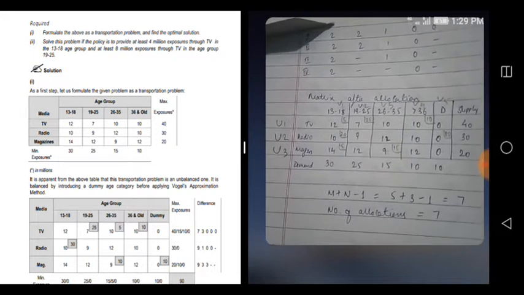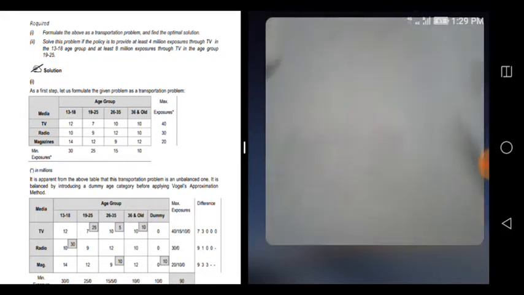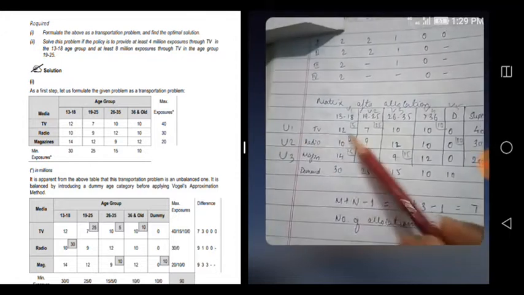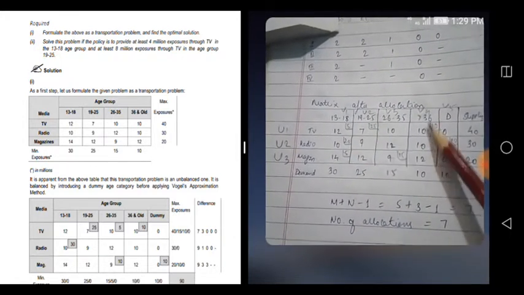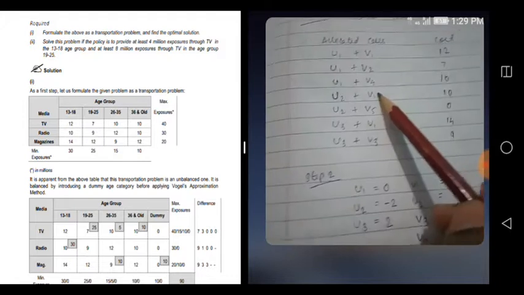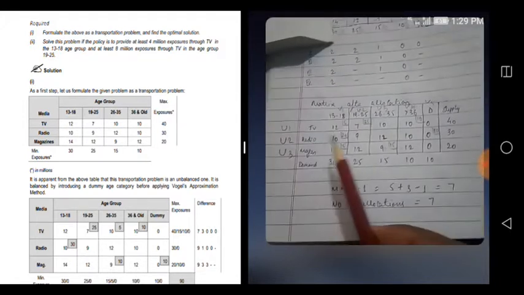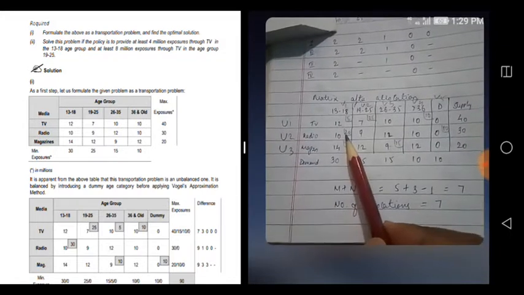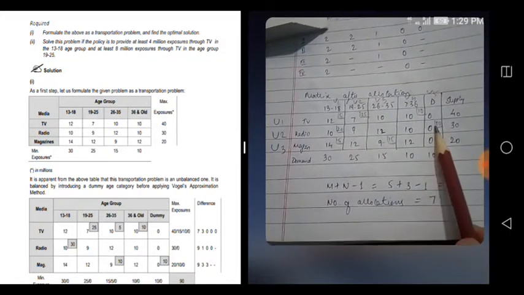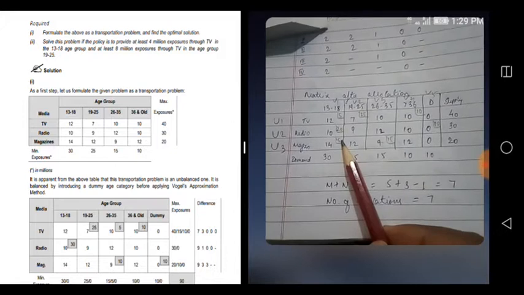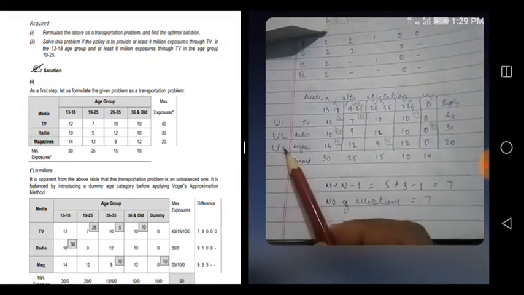Then u1 v2, so u1 plus v2. Then u1 plus v4. Like that everything is taken. Then u2 v1, u2 v5, u3 v1, u3 v3, that's it.